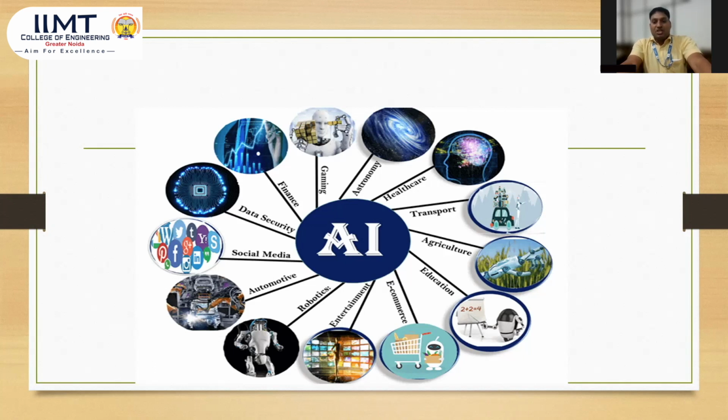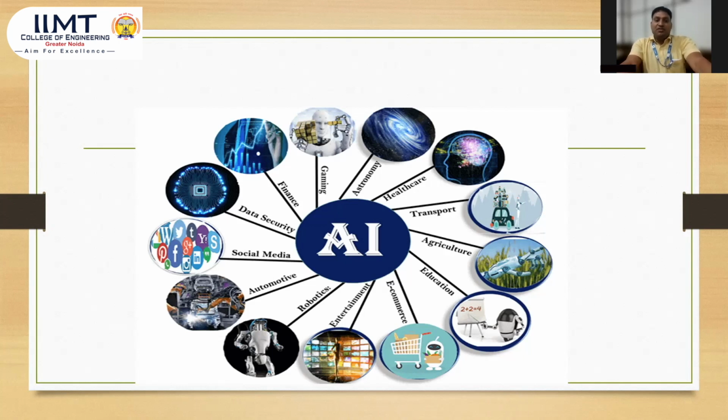We know about transport. Here are some kinds of transport: air transport, bus transport, and different types of transport, like water transport also. These kinds of transport are used by artificial intelligence and also operated by artificial intelligence. We know about healthcare.